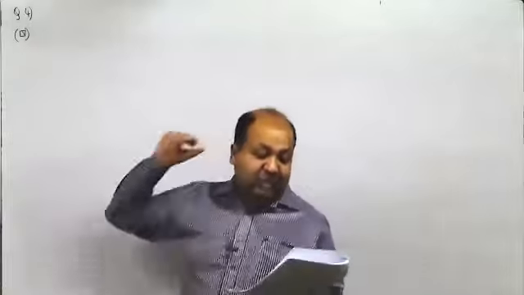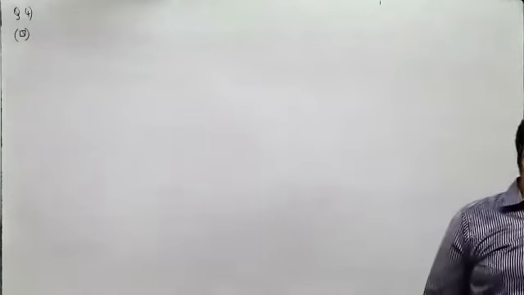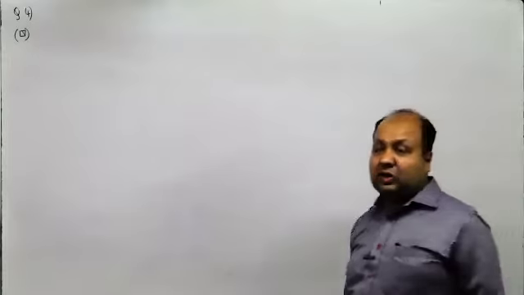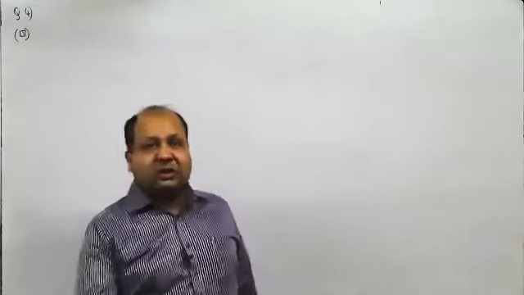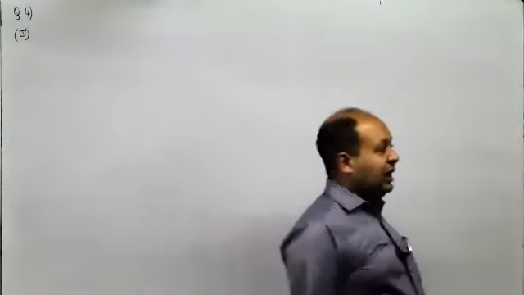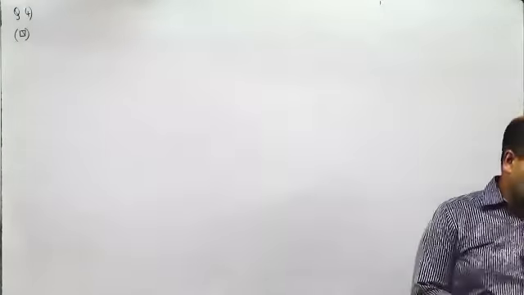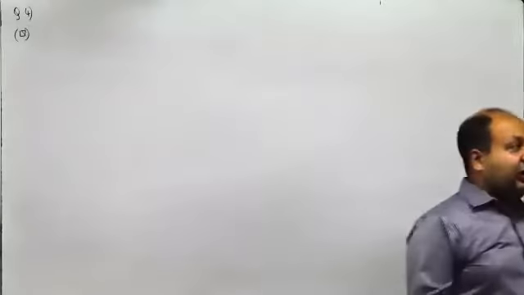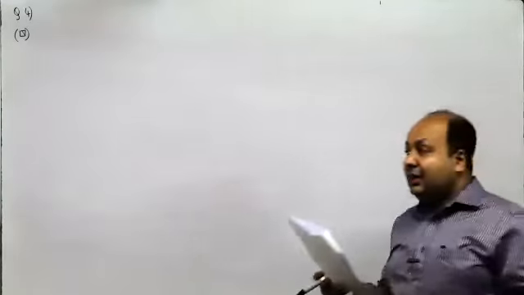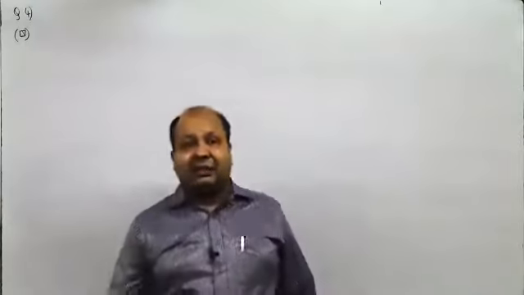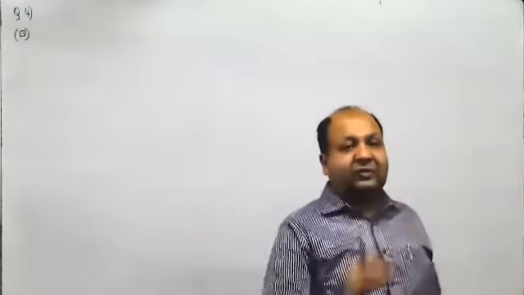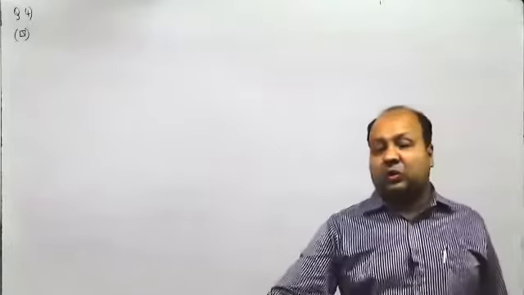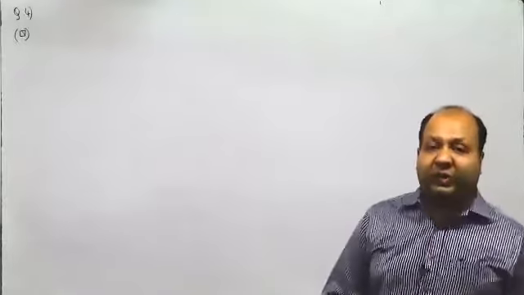Now find the mean of number of heads in 3 tosses of a fair coin. I'm tossing a fair coin thrice. Now, if I'm tossing a coin thrice, I may get head in none of them, or one of them, or two, or three of them.